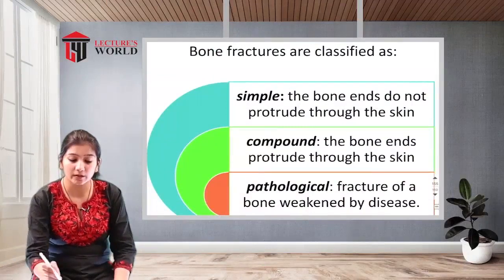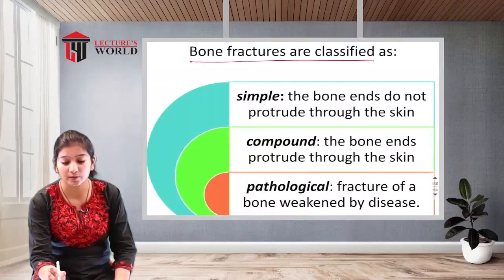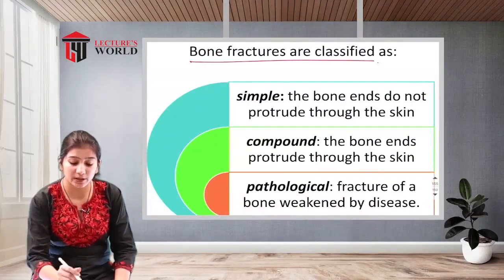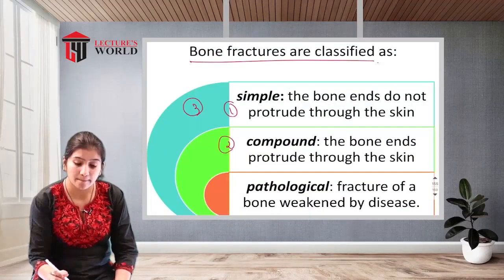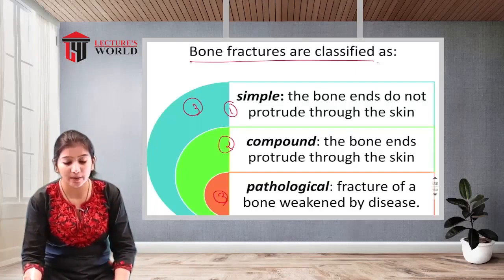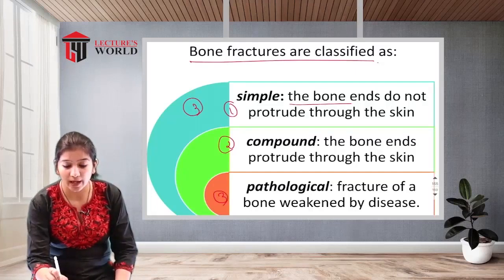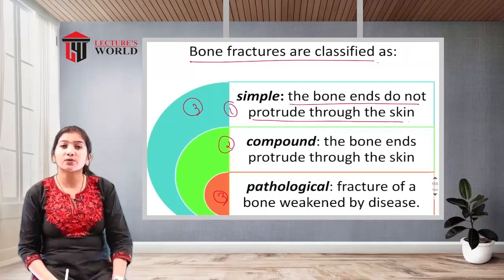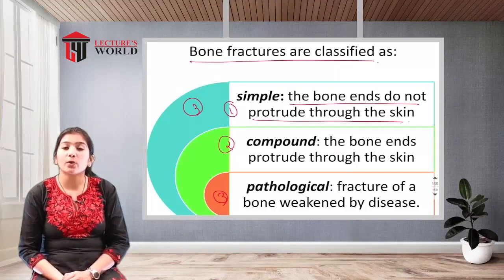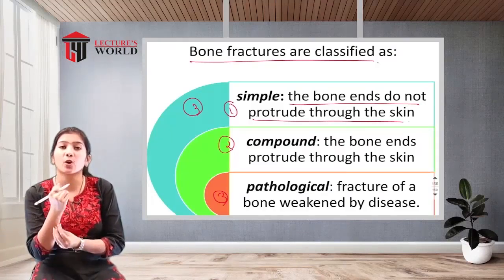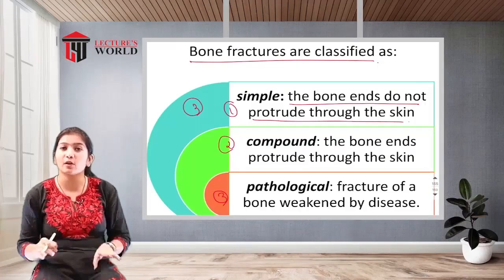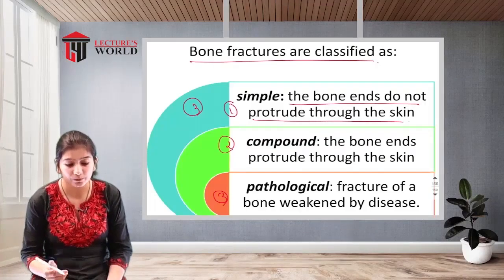The next important thing is bone fractures. There are three types of fractures: simple fracture, compound fracture, and pathological fracture. In a simple fracture, the bone ends do not protrude through the skin. Even if an injury occurs, if the ends of the bone do not come out through the skin, that is known as a simple fracture.